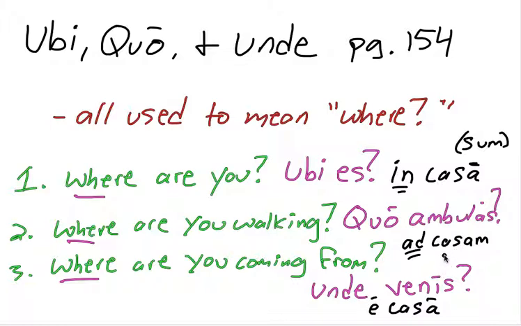And so that's basically it. Just know that if you're using ubi, quo, or unde, it's a different type of where. If you see the word where in English, and we're going to translate it into Latin, you've got to think about, are we stationary? Are you asking, are we at a place? Or are we going to a place? Then we've got to use quo. Or are we coming from a place? Then we've got to use unde.